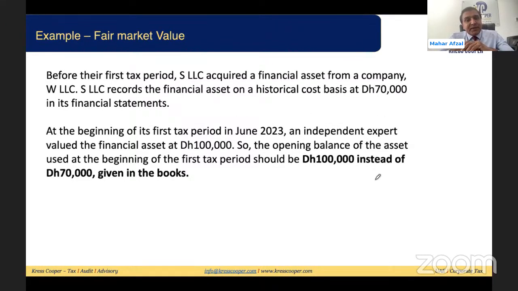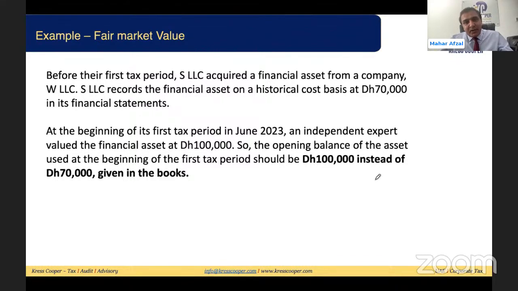Before the first tax period, SLLC acquired a financial asset from a company, WLLC. SLLC records the financial asset on a historical cost basis, 70,000, in its financial statements. At the beginning of the first tax period in June 2023, an independent expert valued the financial asset at 100,000. So the opening balance of the asset used for beginning the tax period should be 100,000 instead of 70,000 given in the books. I think I have taken this illustration from the latest general guide on the corporate tax law.